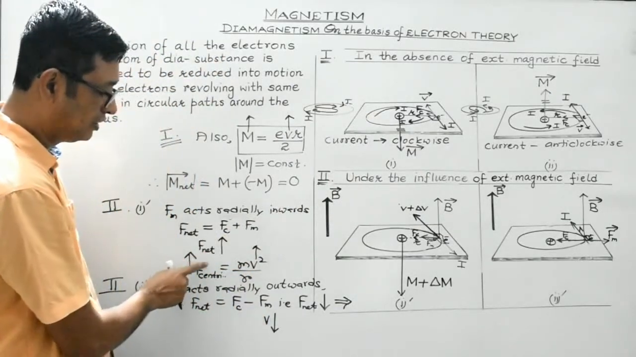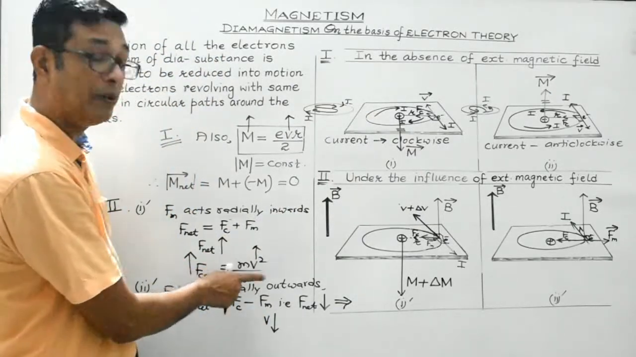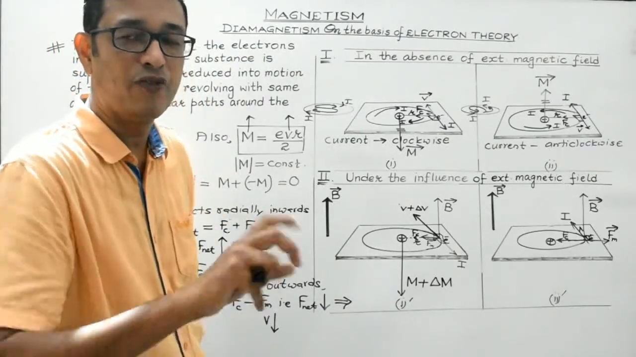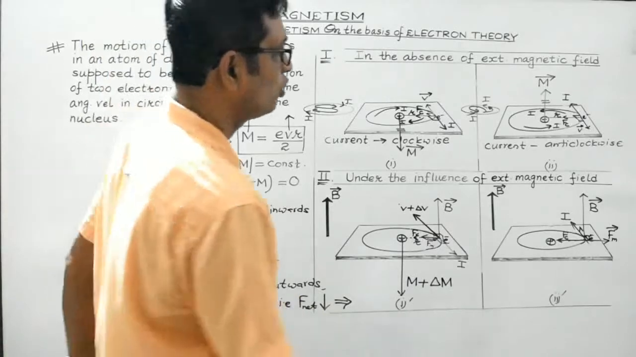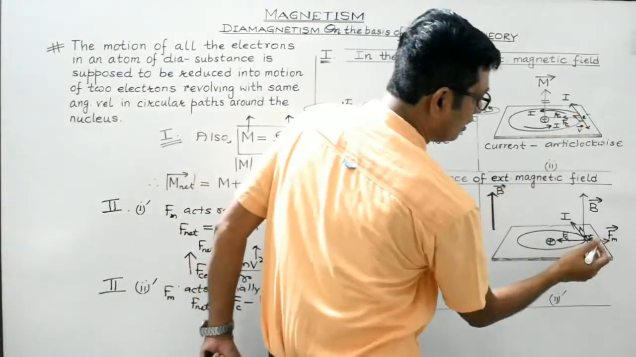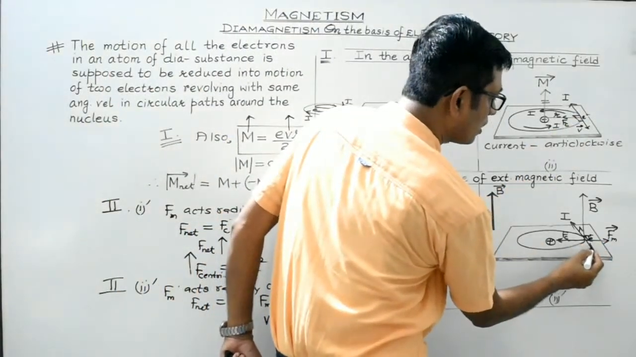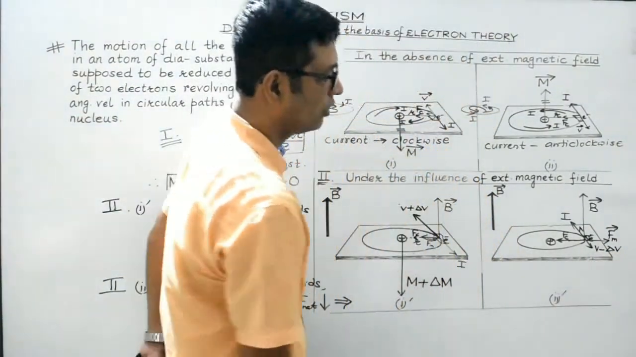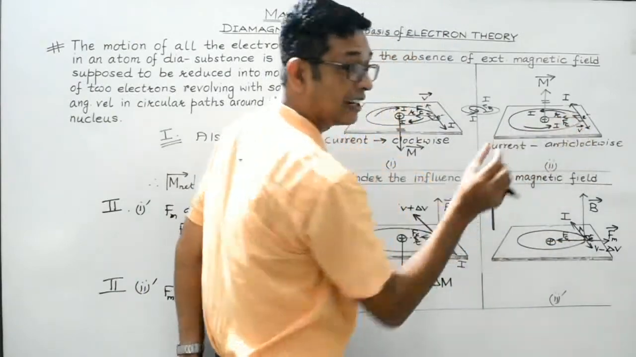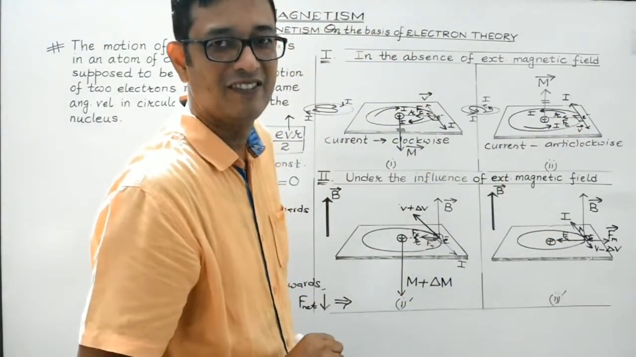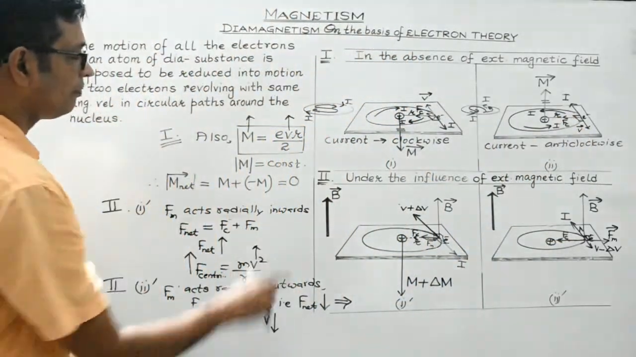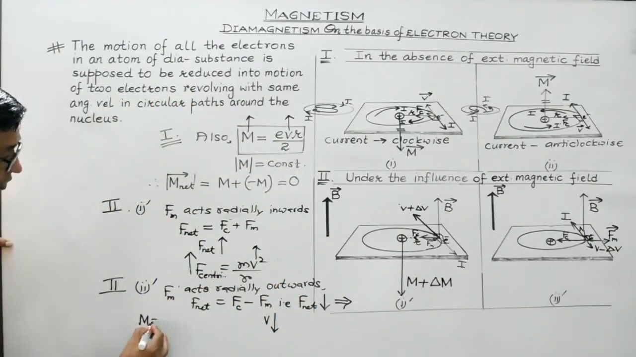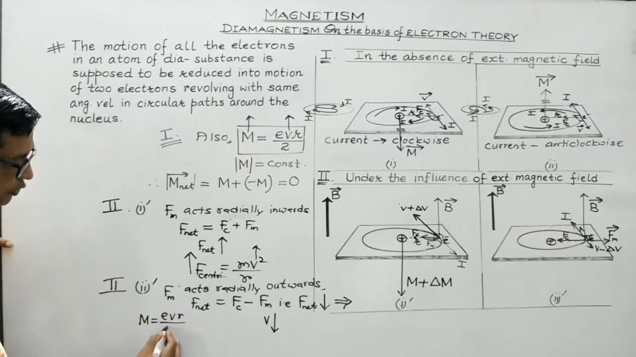So with the decrease in the net centripetal force, the orbital velocity of the orbiting electron will also decrease, say from v to v minus del v. So earlier if the velocity was v, now it will be v minus del v. Am I clear? So I've indicated this velocity with an arrow of smaller length, right? Okay. Now we are aware m is equal to evr by 2, isn't it?